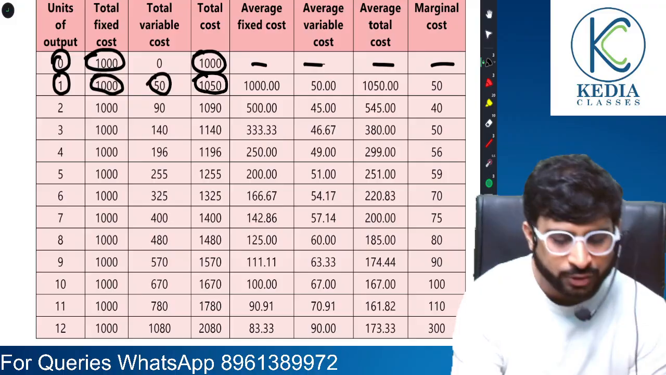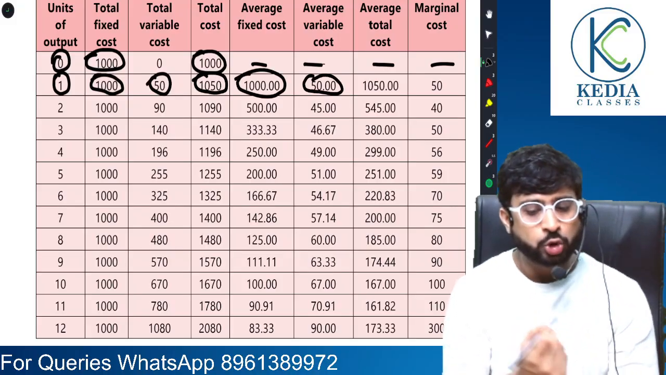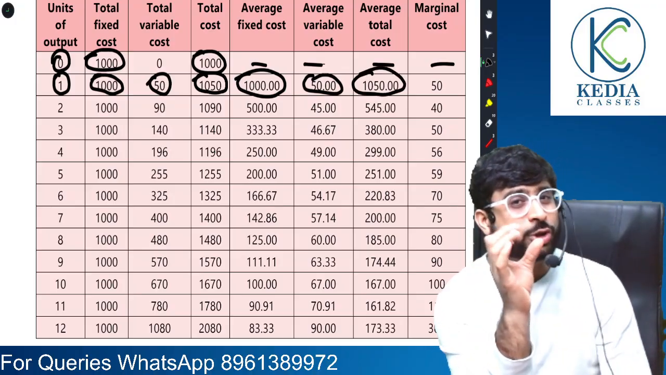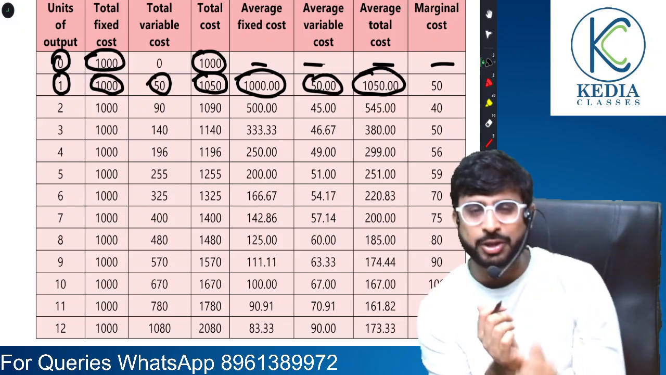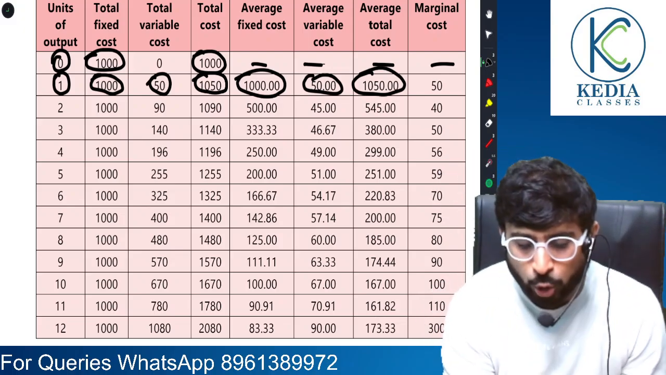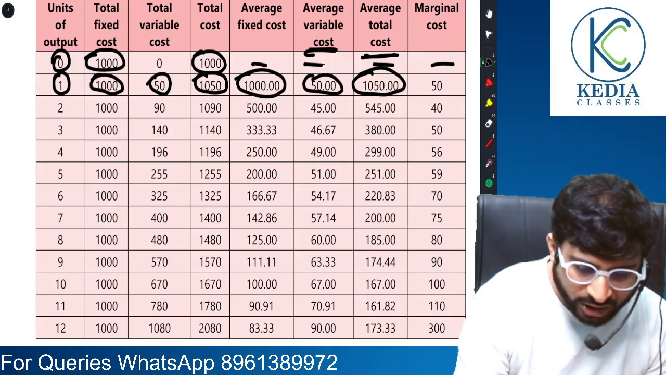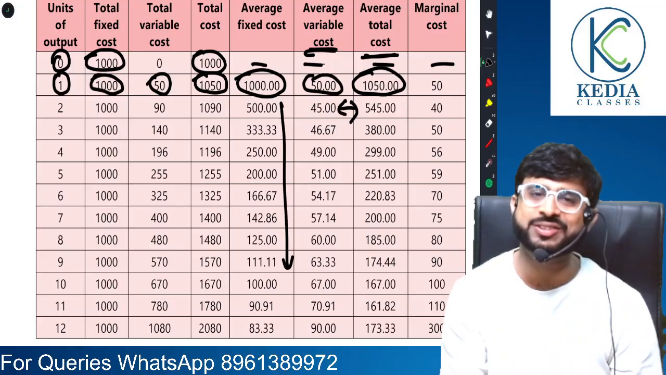1050. What is average fixed cost? This much. And what is average variable cost? This much. So initially you see average total cost is 1050, but who is occupying a greater portion? 1000. That is why initially the distance between average variable cost and average total cost is greater, but gradually you see AFC is falling, so the distance between these two gradually falls.